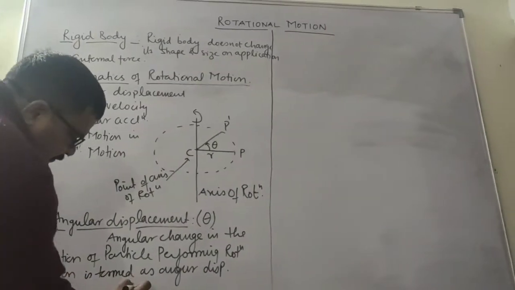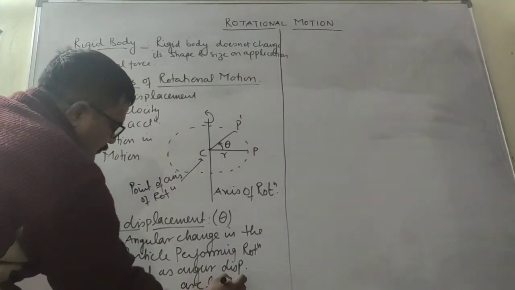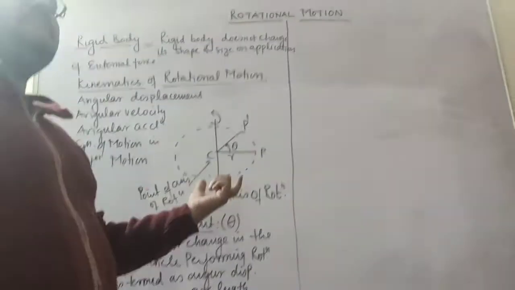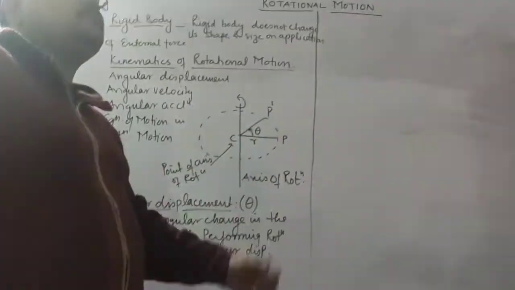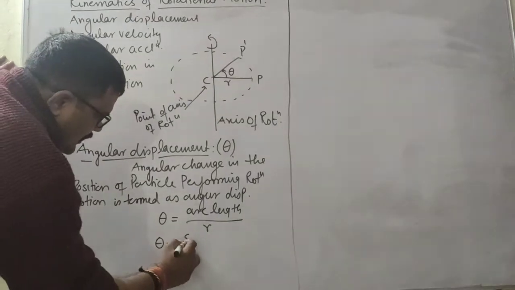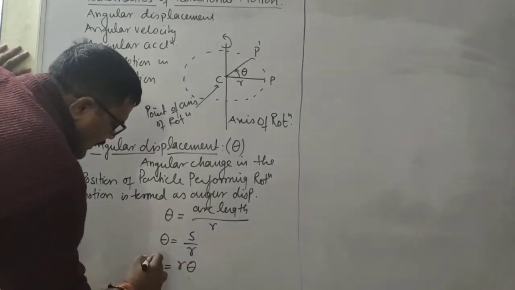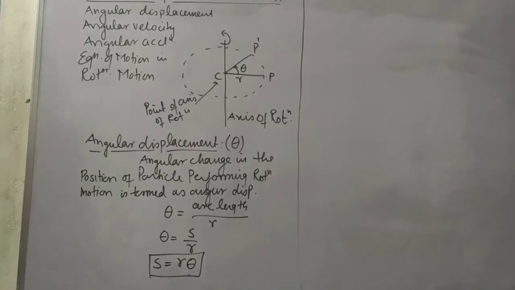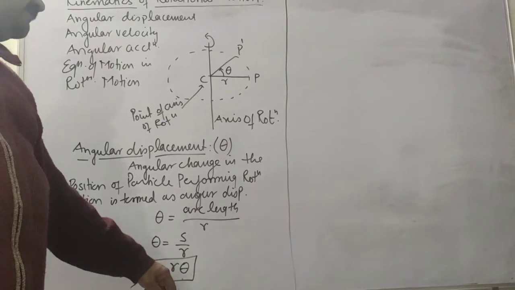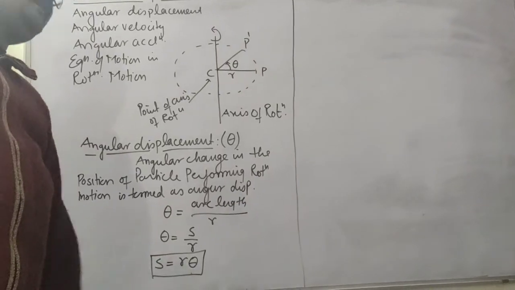You know this formula, angle is given by arc length upon radius. But here radius means perpendicular distance or distance from axis of rotation. So theta is equal to S by R, angular displacement. That means S is equal to R theta. Theta is angular displacement. So this is the relation. S is displacement, that is linear displacement. R is distance from axis of rotation. Theta is angular displacement. So linear motion is equal to R times rotational motion.